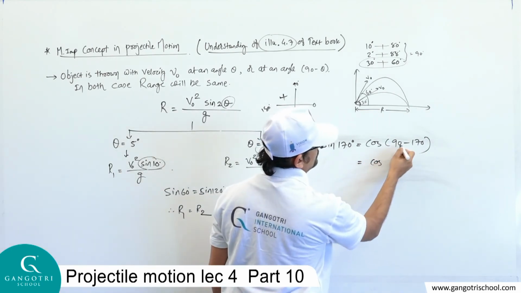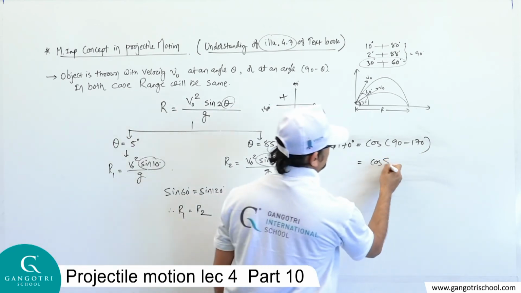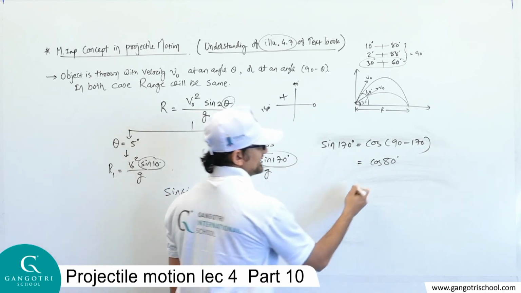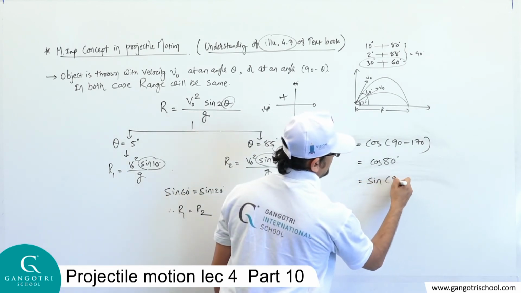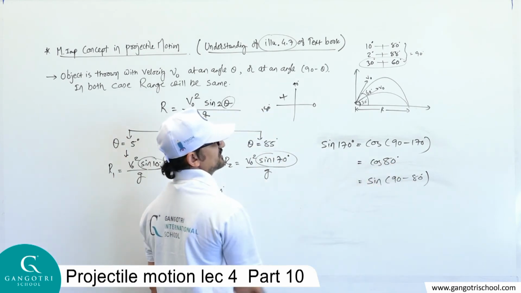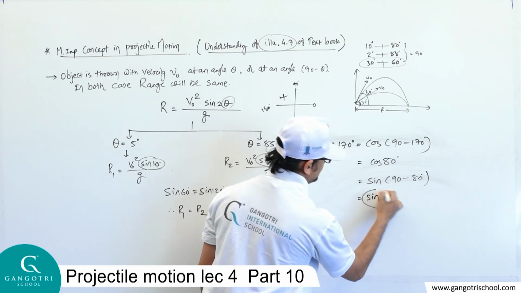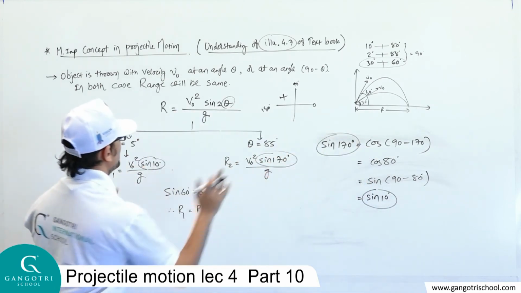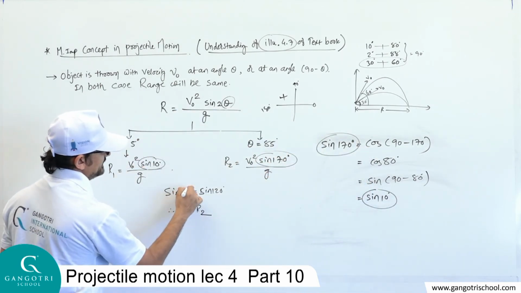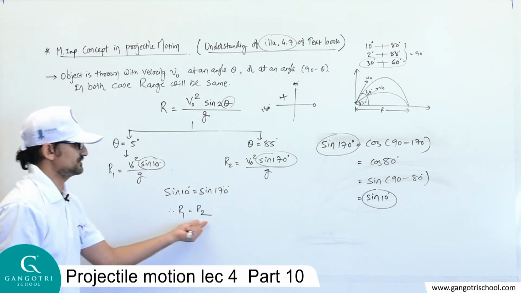It's cos of the difference between 170 and 90, and the difference will be 80 degrees. And cos 80 means sine of 90 minus 80. Sine 90 minus theta is cos theta. And sine of 90 minus 80 is equal to sine 10 degrees. See, sine 10 and sine 170 are the same. Sine 10 degrees and sine 170 degrees are the same. It means that R1 is equal to R2.